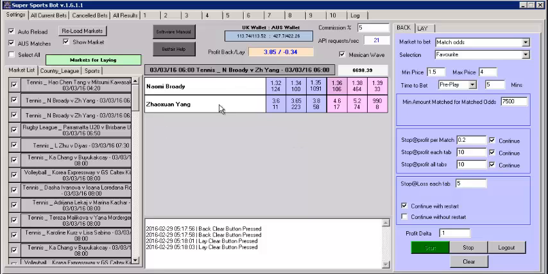Then it's telling us here's the market. We're seeing our odds here are minimum 1.5. It doesn't look like this game will get placed for us. So that's the only reason that you need to show the market. It does boost up the API request, so you can see how that's jumped up because we put the market in. Now that we've taken the market out, unselected it, it's dropped back down again.